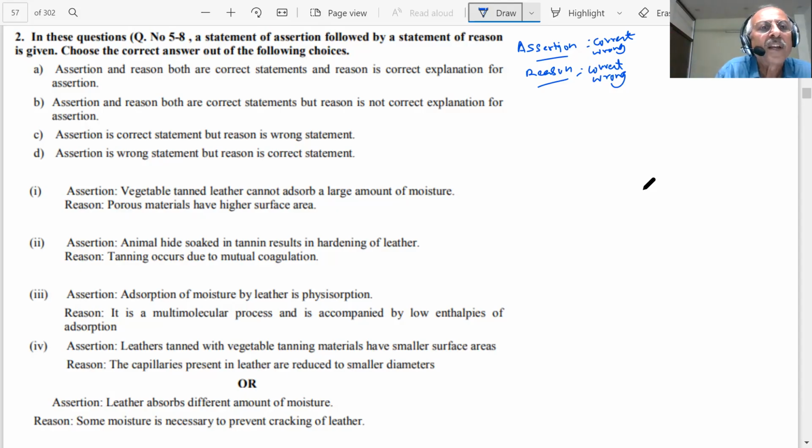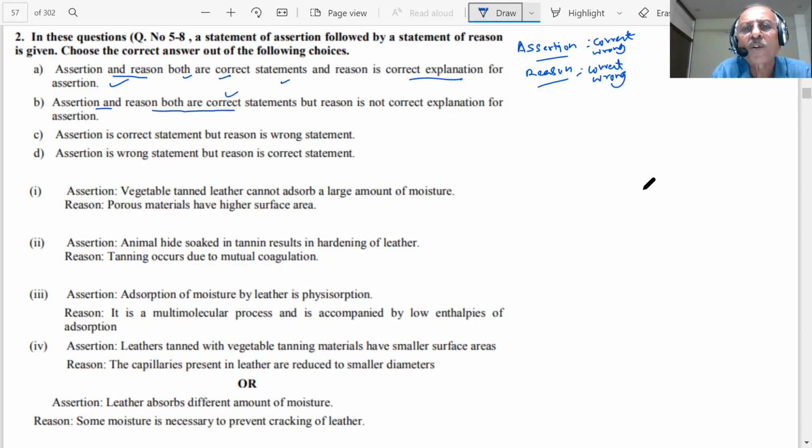So read it carefully. He says assertion and reason both are correct. Both are correct statements, and reason is the correct explanation for the assertion. If this is a situation, answer is A. Second, assertion and reason both are correct. Both are correct.